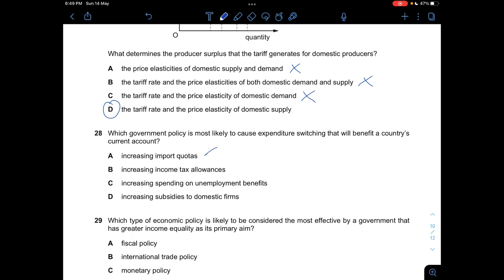Increasing both quotas is not correct. Increasing income tax allowances is not really correct. And C, increasing spending on unemployment benefits: nope. It doesn't necessarily improve the country's current account, because there may be an outflow of money instead of an inflow. So it's better to produce more domestic goods, which will help benefit the country's current account, so the answer is D.